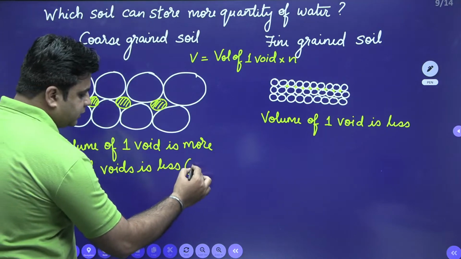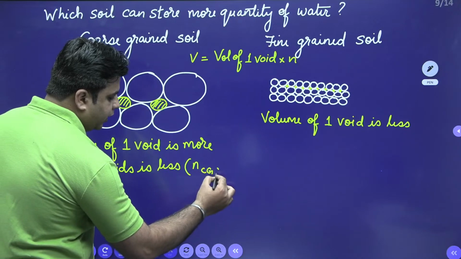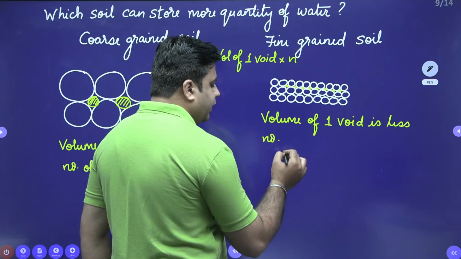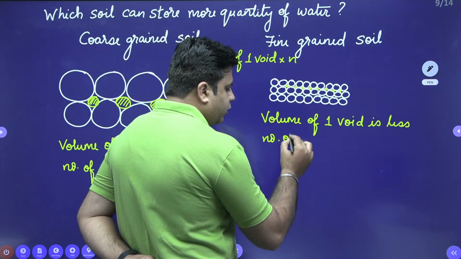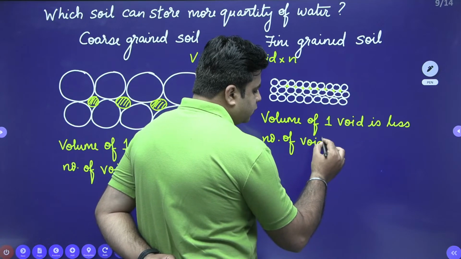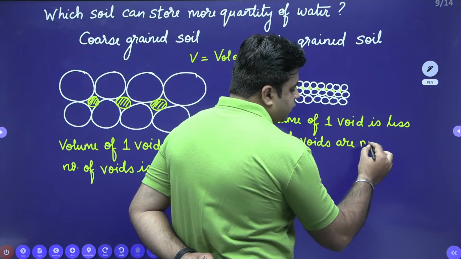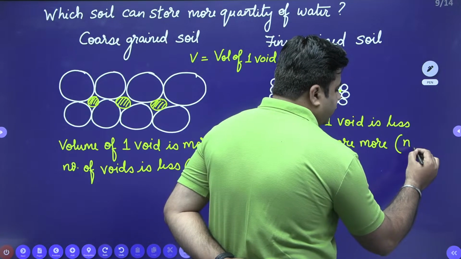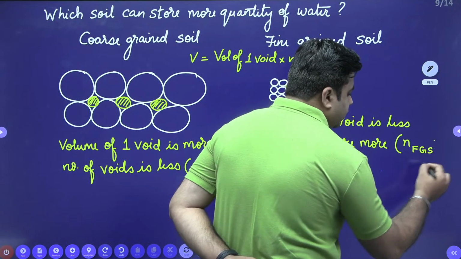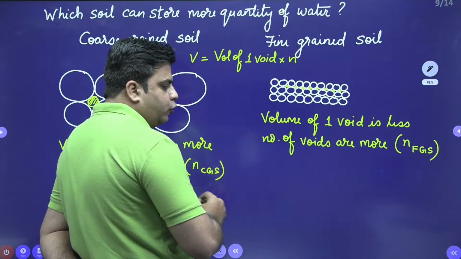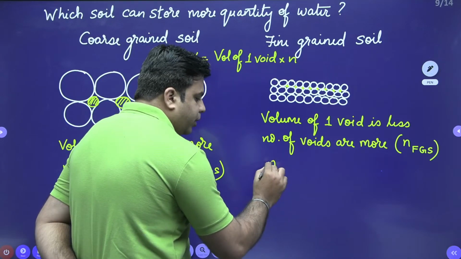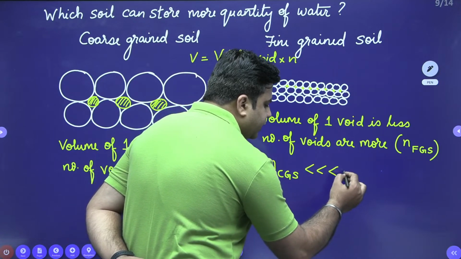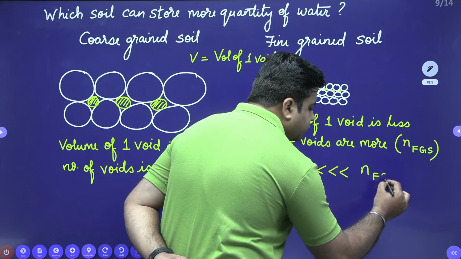I'll name this n coarse grained soil. On the other hand, the number of voids for fine grained soil is very high. So this is the number of voids for fine grained soil. When you compare, the number of voids of coarse grained soil is very, very less than the number of voids for fine grained soil.